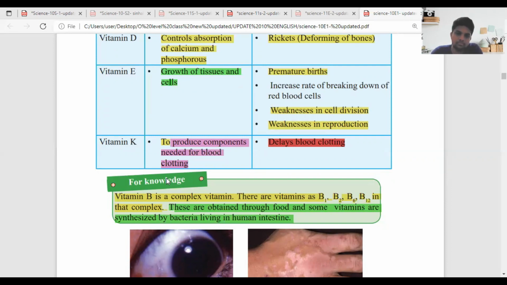For our growth, for our tissue growth, for our cell growth, we need vitamin E. If we are not taking a specific amount of vitamin E, we have to face premature births, where the child is born before 9 months. That is known as premature births. It is not good. Maturity is very important for the outcome, but in some cases, with issues, doctors have to go through with that.